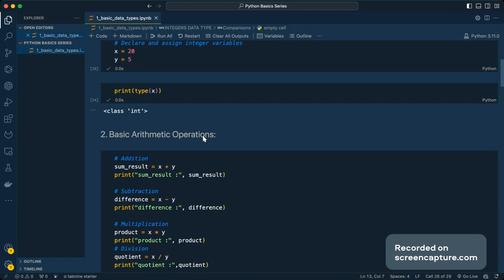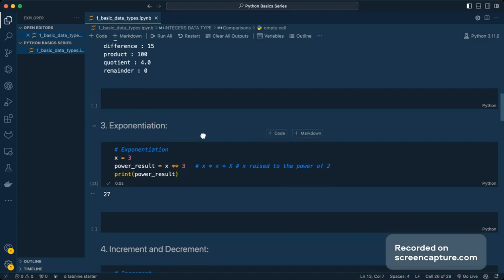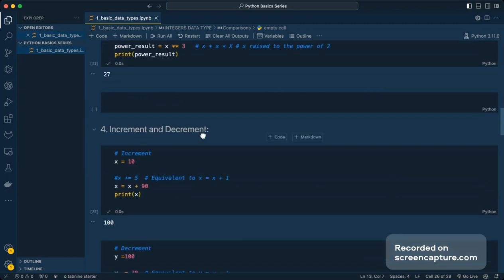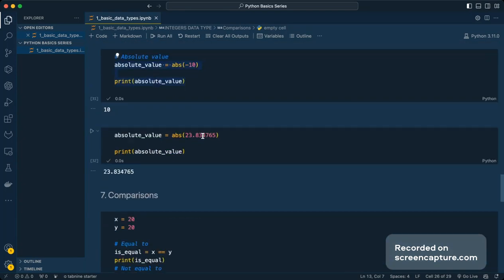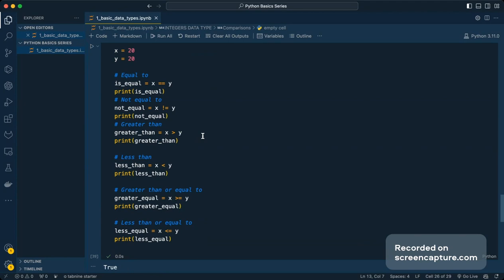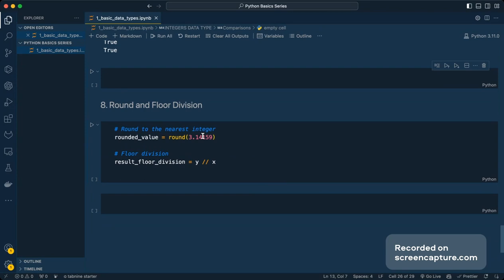Eventually, we're going to perform a lot of other operations on it, in reality, in the corporate world where we have to handle a lot of integer data. Ultimately, we're going to need all of these methods. Imagine you got an MS Excel sheet, and you have to perform some sort of summation or differentiation or increment or decrement, or finding some absolute values, or comparing the different values. We're going to read all of this, and finally we have this round and floor division.